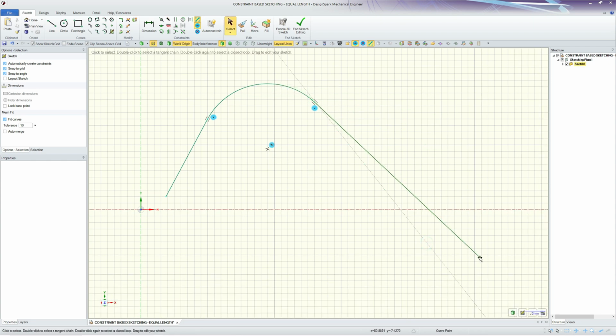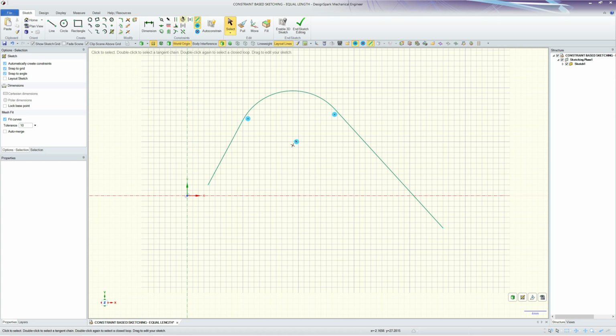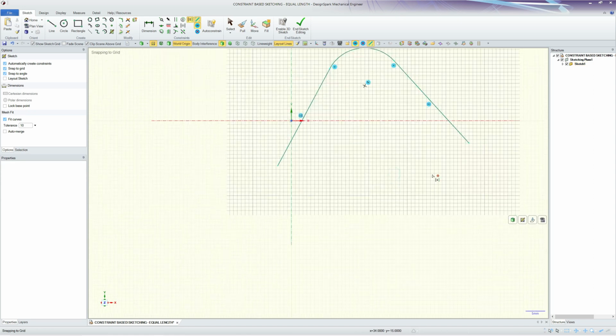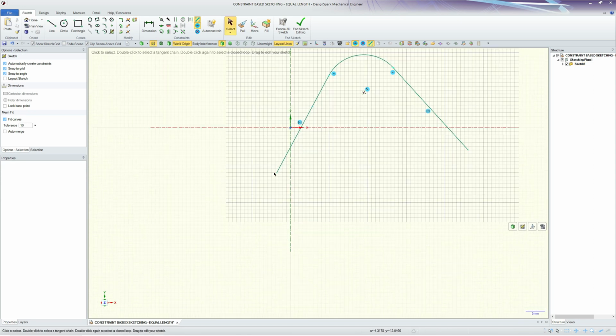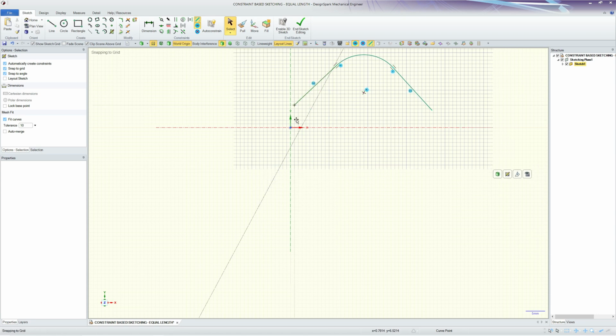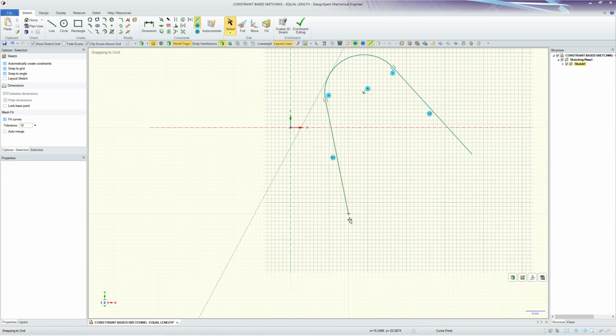So, okay, now equal length again, equal length. I want this line to be as long as this line. That's fine. I can now move this, and the other one changes length with it.